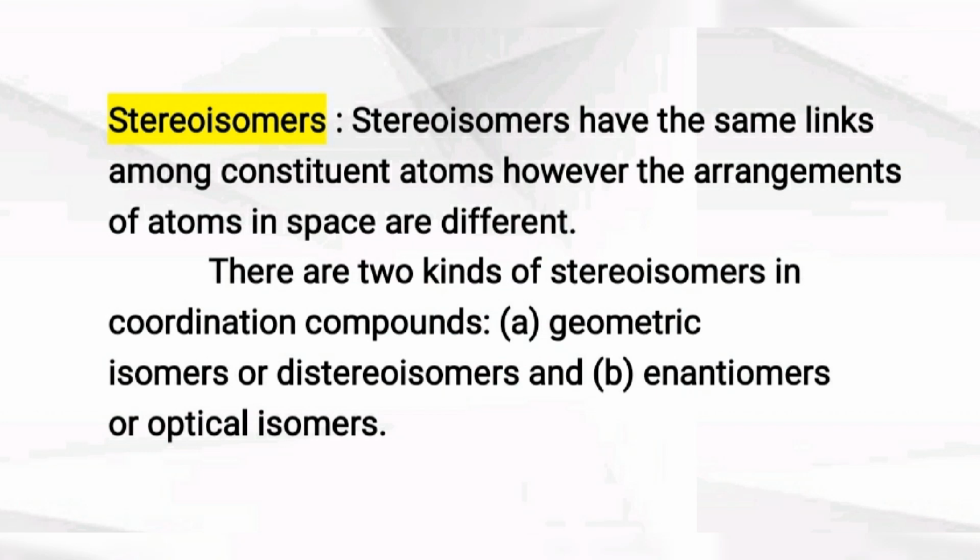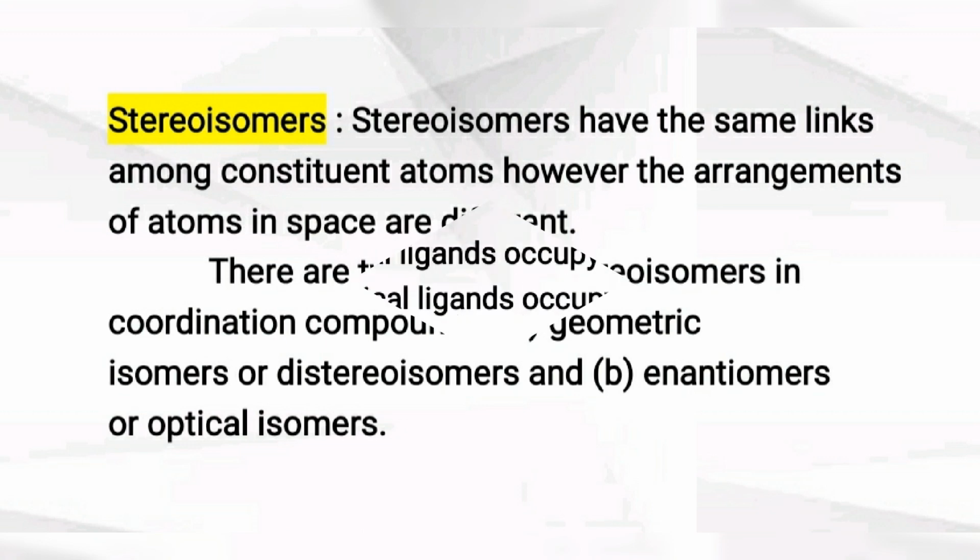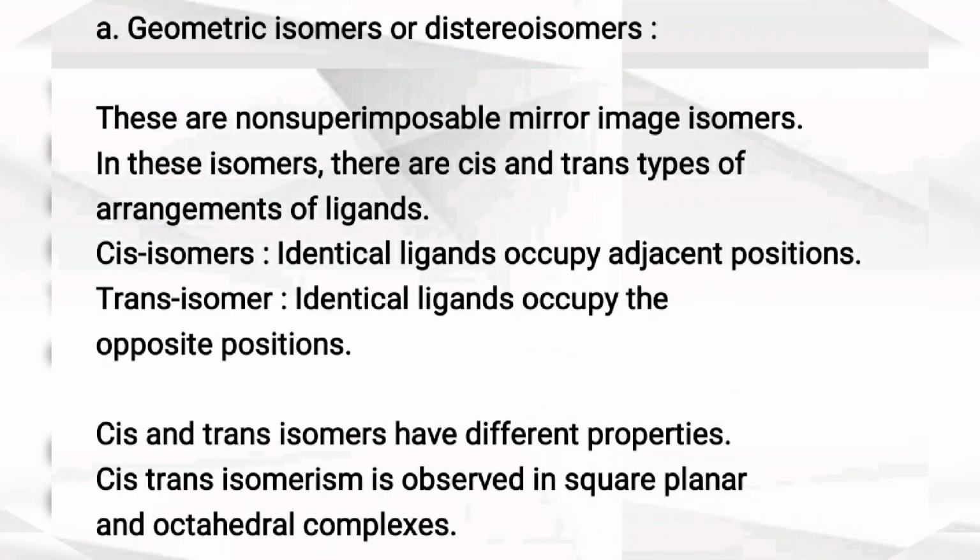Stereoisomers have the same links among constituent atoms. However, the arrangement of the atoms in space is different. Means here, surrounding the central metal ion, ligands are present, and the position of ligands around the central metal ion in space is different. This gives different types of isomers. Its first type is geometric isomer or diastereoisomer, and second is enantiomer. So we'll see first geometric isomers or diastereoisomers.